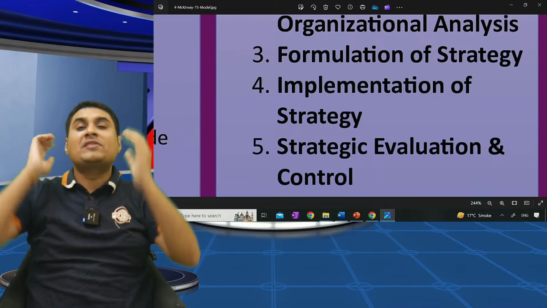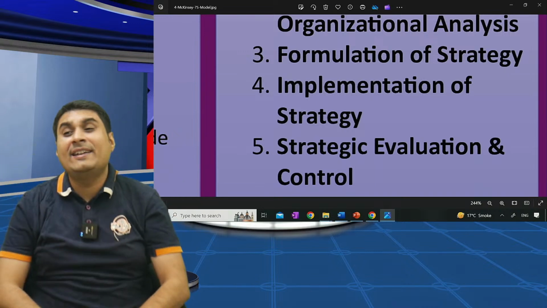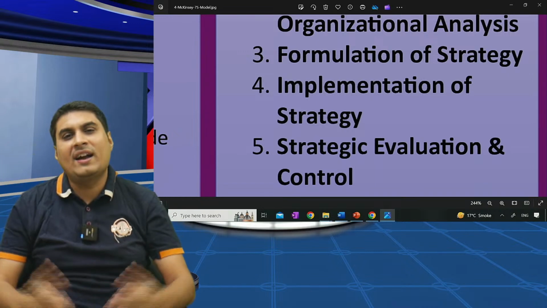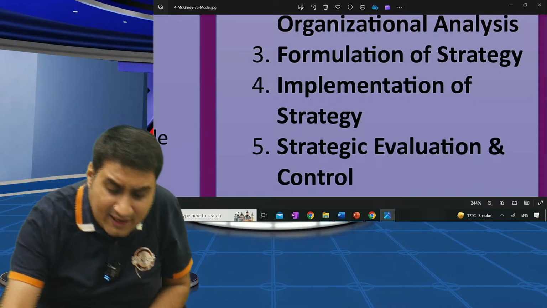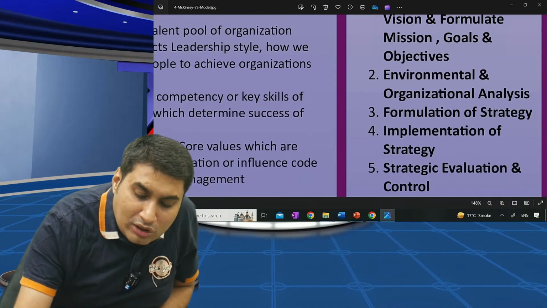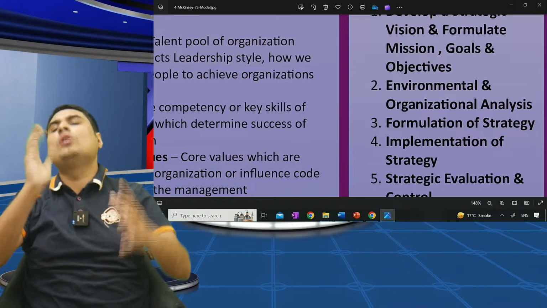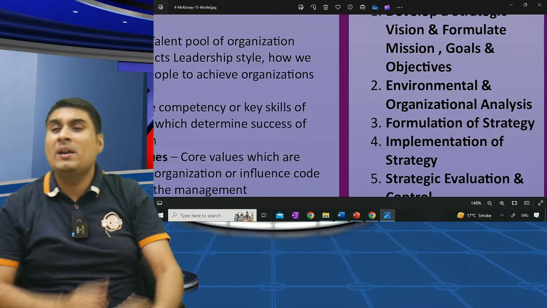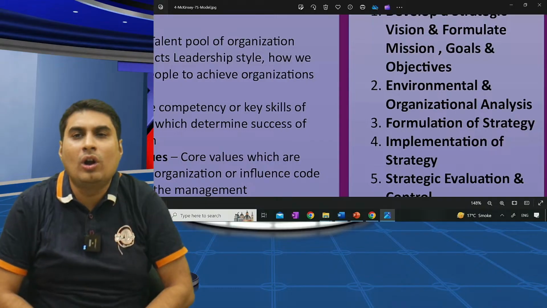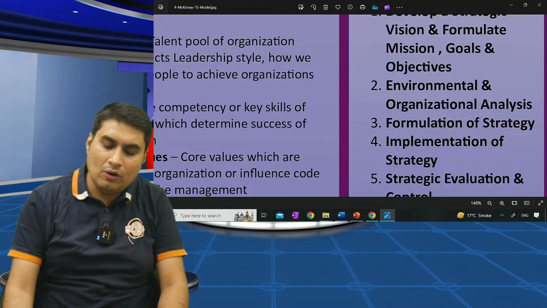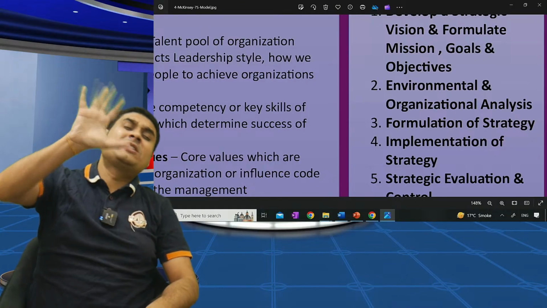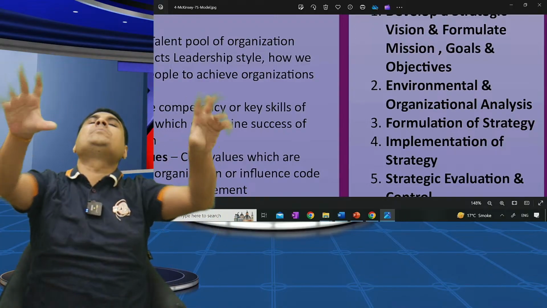Last point, after implementing, we will check: are we getting the desired result or not? If we are getting it, amazing. If we are not, it's time to revisit the vision, mission, goal, objective. We will change them and make a new strategy so we can achieve all our goals. Very simple. Tell me how many steps are there in the SM model, SM stages.